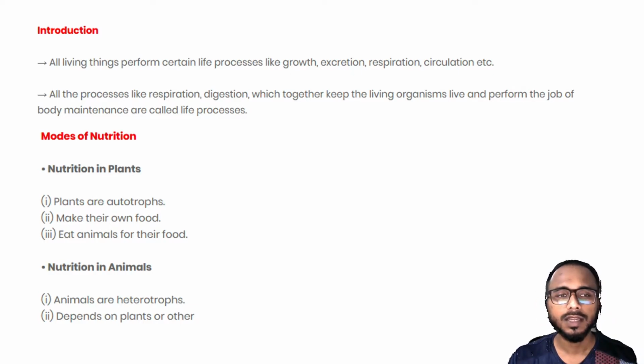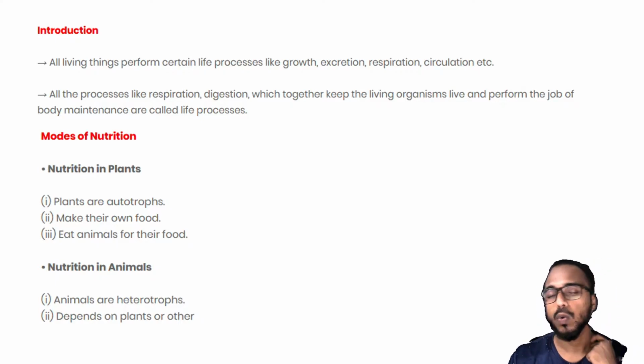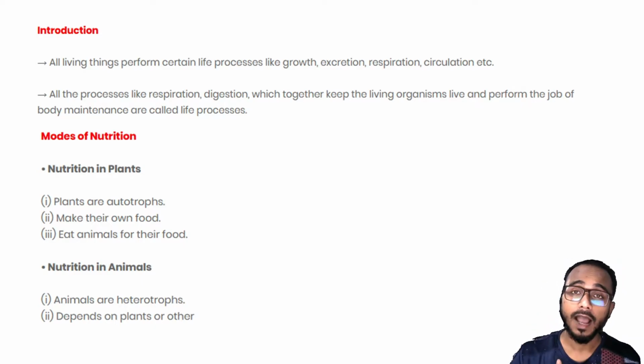In plants and animals, there are two types of nutrition. The first is autotrophic nutrition and the second is heterotrophic nutrition. So what is autotrophic nutrition? Autotrophic nutrition means, if I can make my own food inside my body, then I am an autotrophic organism. But if I cannot make my own food inside me, and I have to depend on others to make my food, then I am a heterotroph.